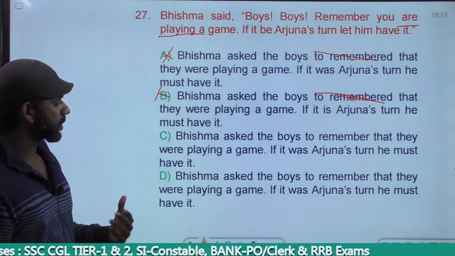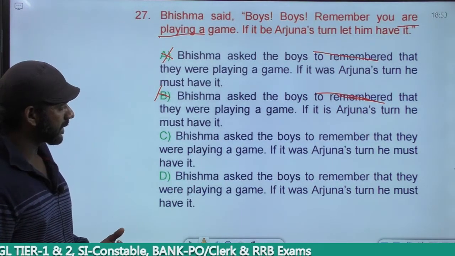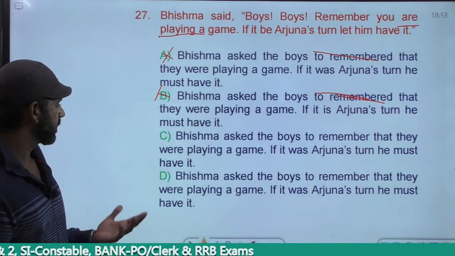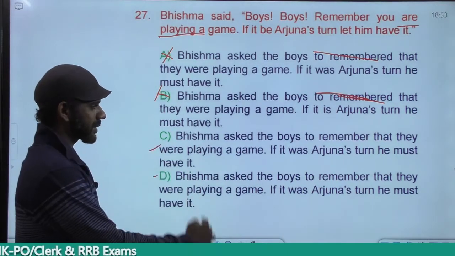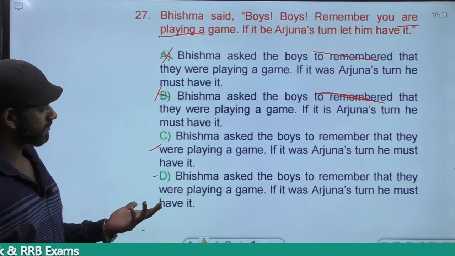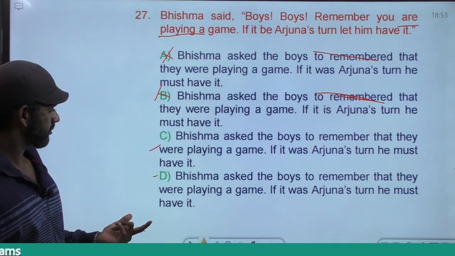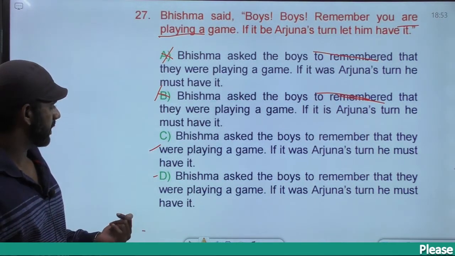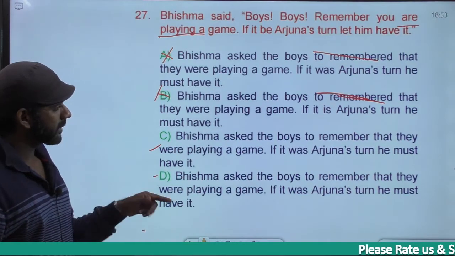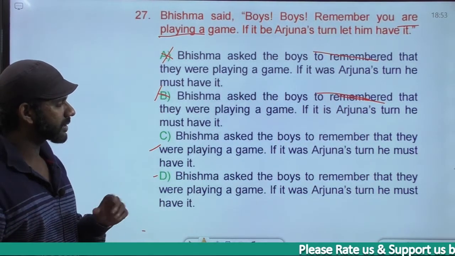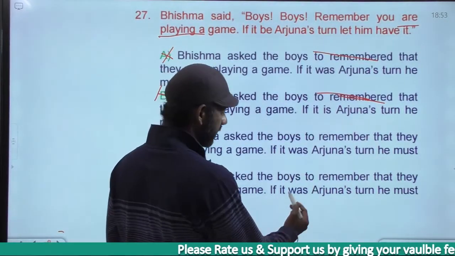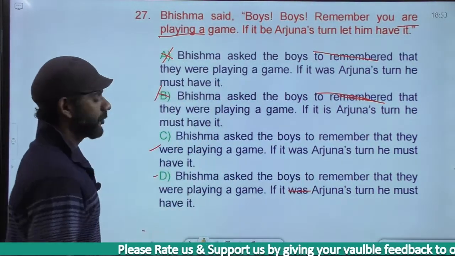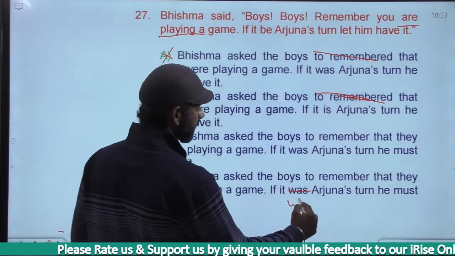Bhishma asked the boys to remember that they were playing a game. If it was Arjuna's turn, he must have it. Okay, the same option actually. Either of these two could be a spelling mistake. Neither of these two sentences is correct. If it was is wrong, it must be if it were. I think that could be a typo.